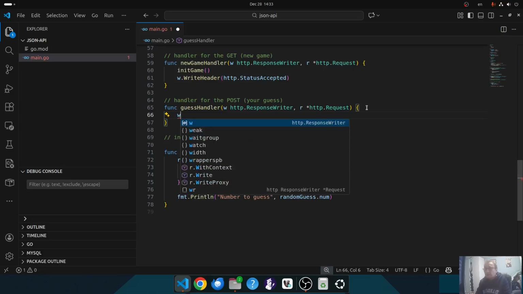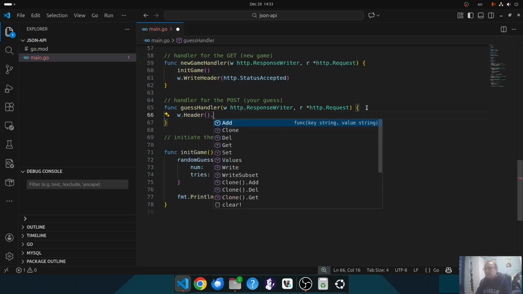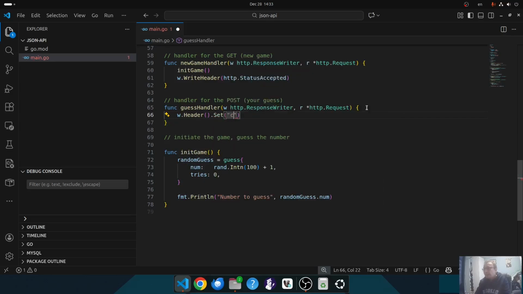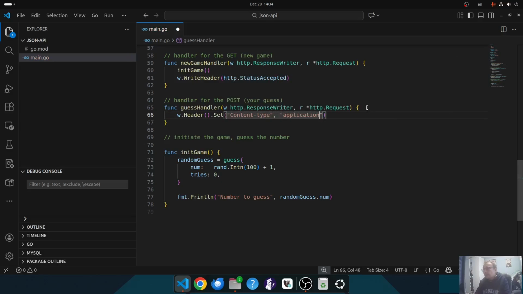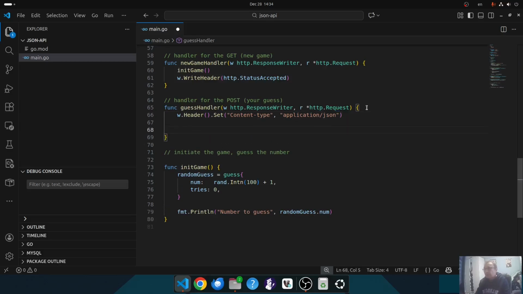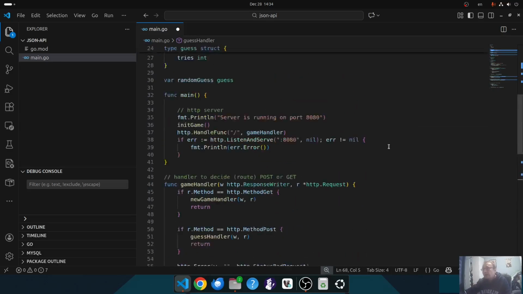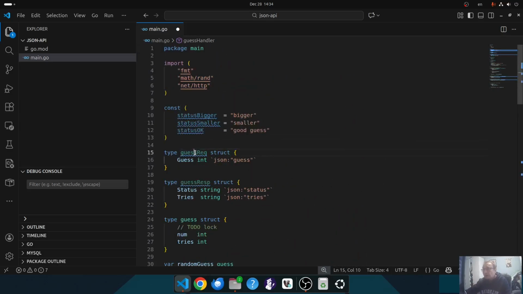I use the w.Header and set Content-Type, which is application/json. This way the browser or the frontend which consumes my API will know that it's requesting or responding with JSONs.